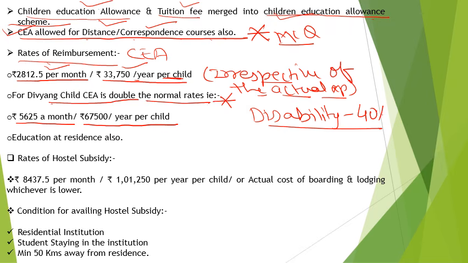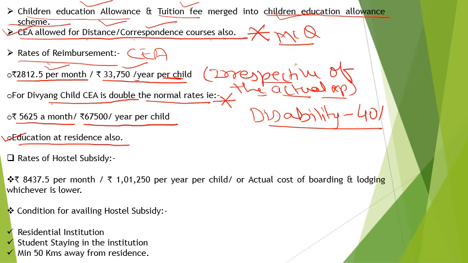Now, for the disabled child, CEA is reimbursable for education at residence also. Even if he or she is getting education at residence due to his or her disability, he or she is eligible for this children education allowance.